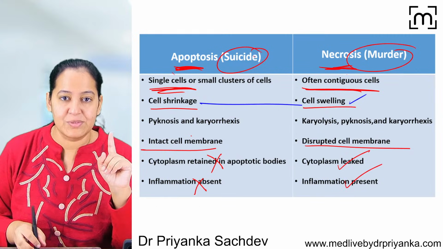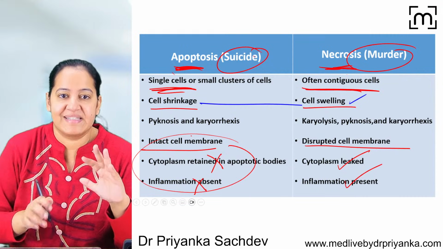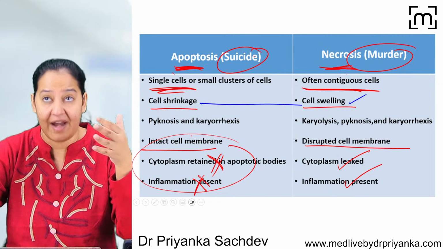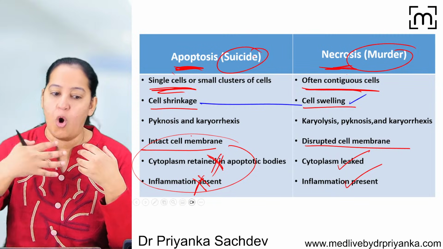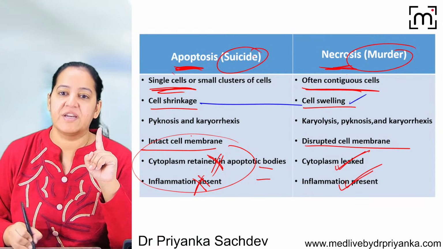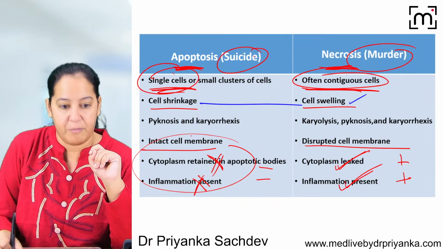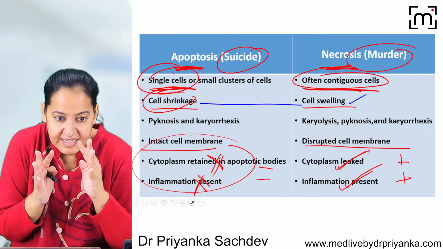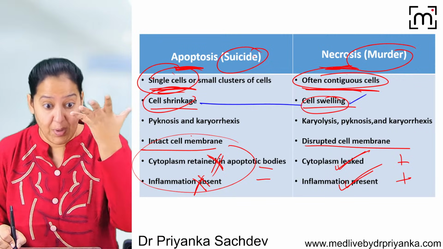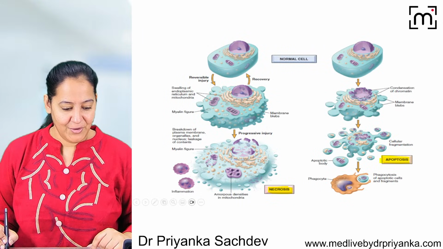So whenever there is a suicide, it's silent. No one comes to know. It is in a closed room. It is silent. That's why no leakage, no inflammation. But whenever someone is murdered, they will shout and scream and call everyone. So here leakage is present, inflammation is present. Here leakage, inflammation absent. Here it is of a single cell. Here it is of a group of cells. Here the cell is shrinking, that's why the cell membrane is intact. And here the cell is swelling, that's why the cell membrane is bursting. Okay, got it. Can we go ahead?